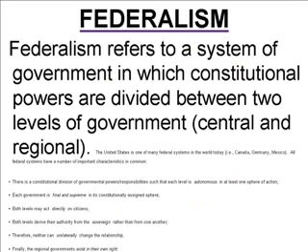fashion. Federalism refers to a system of government in which constitutional powers are divided between two levels of government, central and regional. Virtually all modern political systems have some division of authority between a central government and regional authorities. The real question is, what is the relationship between the central government and the regional authorities? There are three basic types of government.